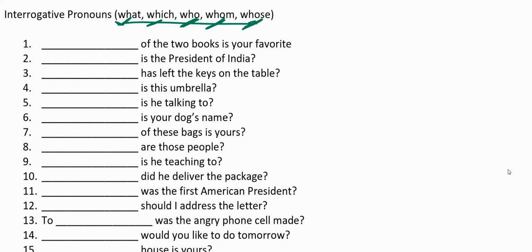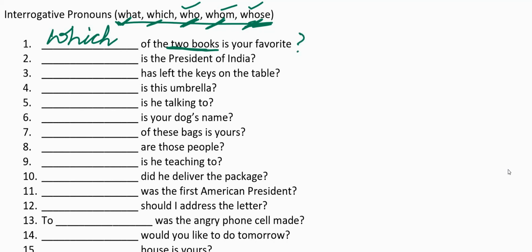Look at the first sentence. Dash of the 2 books is your favorite. You cannot write what of the 2 books because what is used with numerous options. We know we are talking about 2 books, which means the option is limited. You cannot use who and whom because these 2 are used with people. You cannot use whose either because again it is used with people's possession. You have to use which interrogative pronoun? Which of the two books is your favorite?